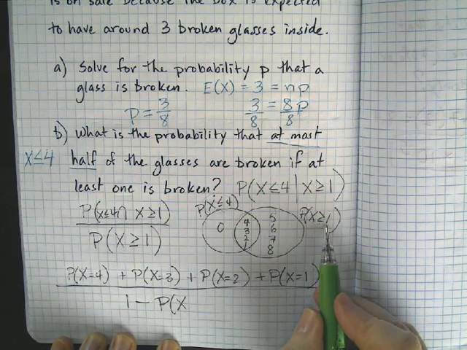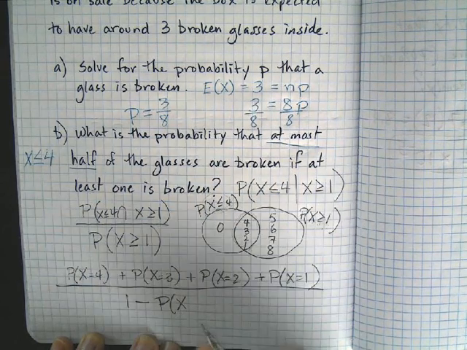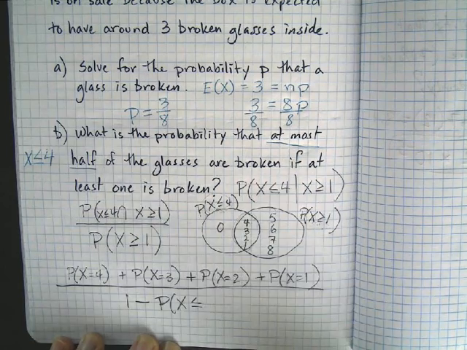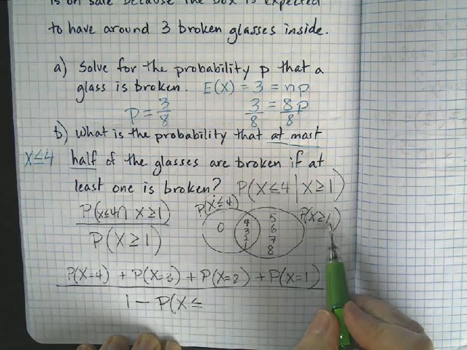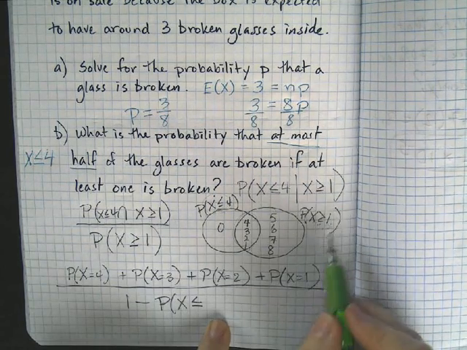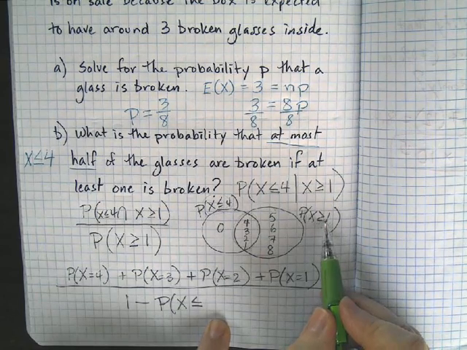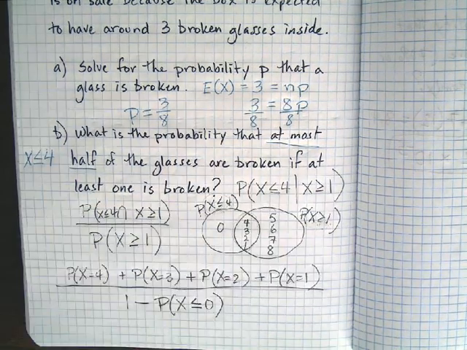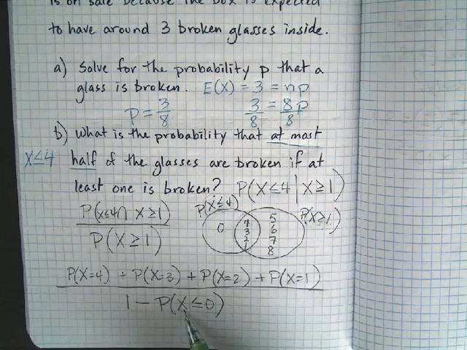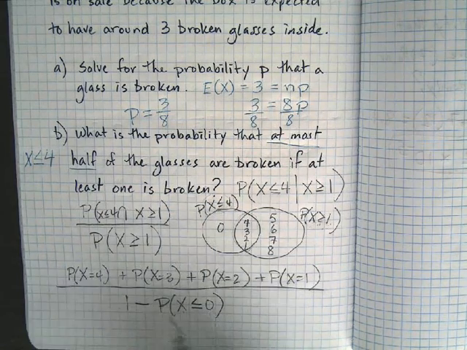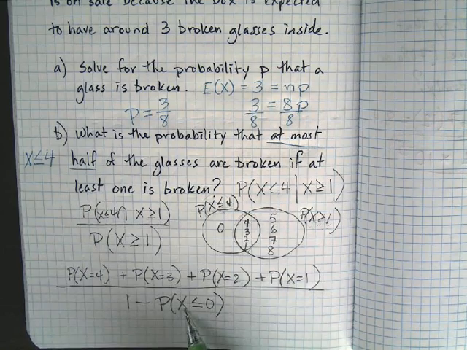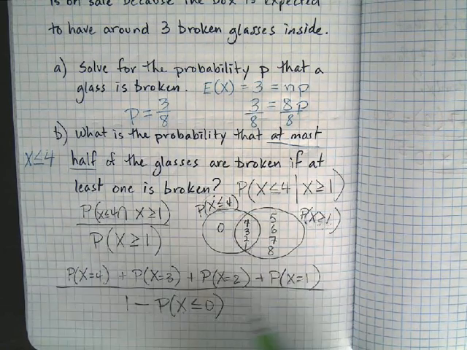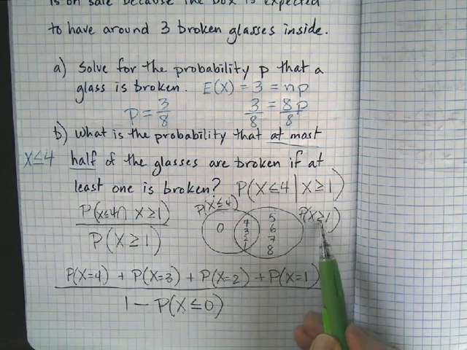When I put it into the calculator, it has to be less than or equal to, but it can't be 1 because I want 1. 1 is part of my answer. So this is going to be 0. What's the probability that none of the glasses are broken? So 1 minus the probability that none of the glasses are broken will give me the probability that at least one of the glasses is broken.